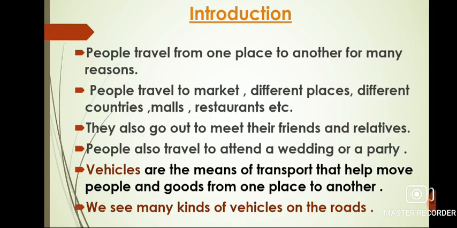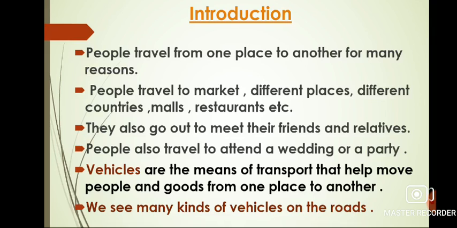Now, the question is how people travel from one place to another. Vehicles are the means of transport that help move people and goods from one place to another. We see many kinds of vehicles on the road. Children, vehicles are the means of transport that help move people and goods from one place to another.